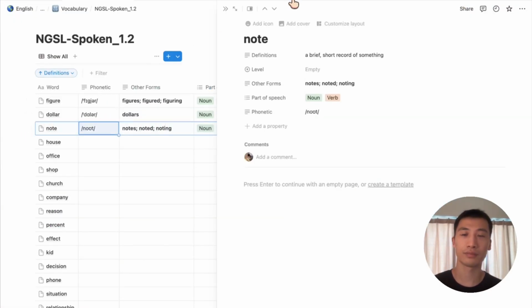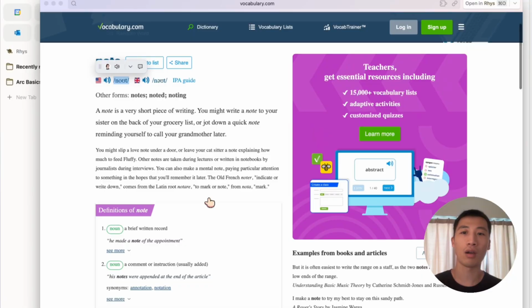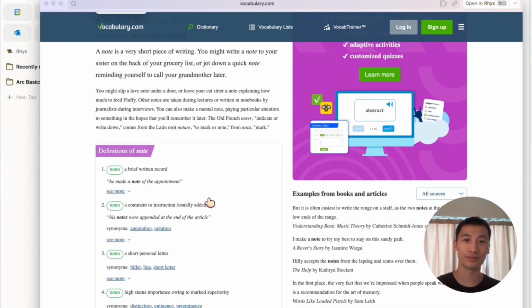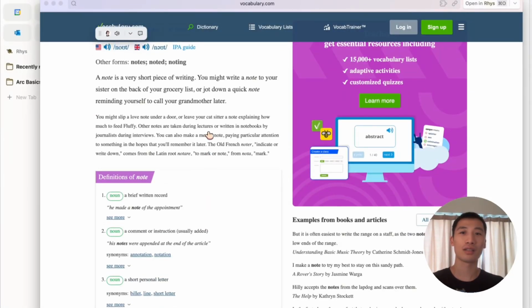Besides writing a quick reminder, note can also mean a musical note, like in a song, or it could be a formal message, like a diplomatic note between countries. Did you want to hear some example sentences? Yeah, give me two sentences, I'm interested in the music one. The note is about music, right? Sure, here's an example. She can hit every note in that high-pitched song. In this case, note refers to a musical tone. Does that make sense?